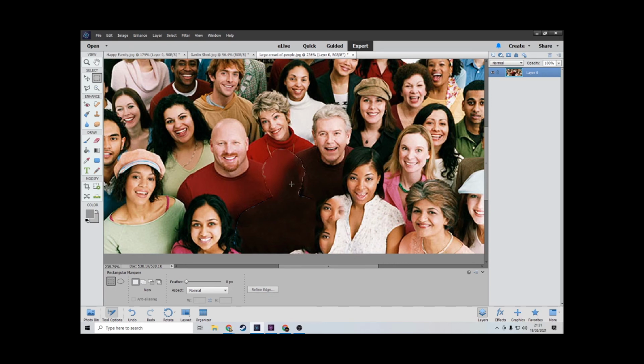So yeah, those are the do's and don'ts of content aware fill with Photoshop.